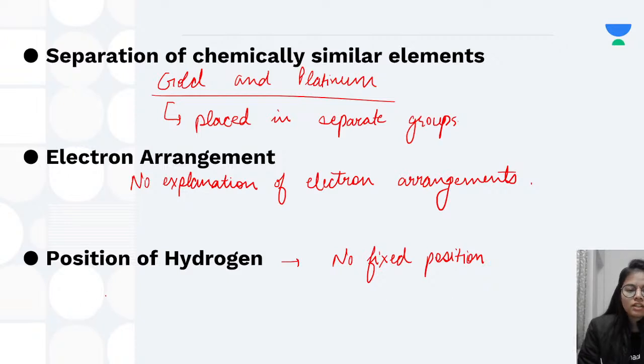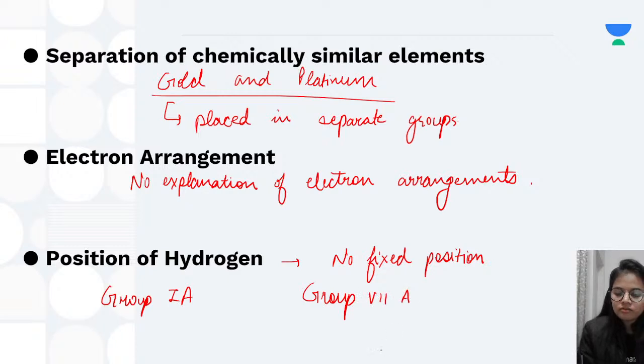It was considered in group 1A, and also in group 7A. Why did this happen? Because it forms a positive ion and it also forms a negative ion. That was the reason the position of hydrogen was a confusion, and it was not resolved in Mendeleev's periodic table. I hope you understood this.